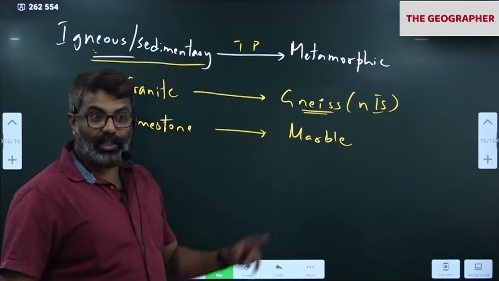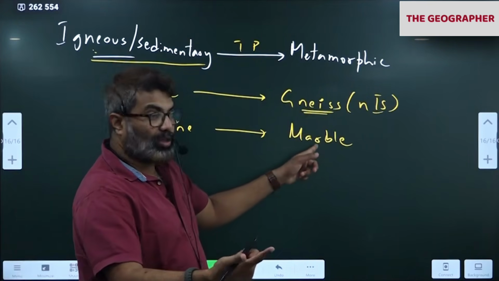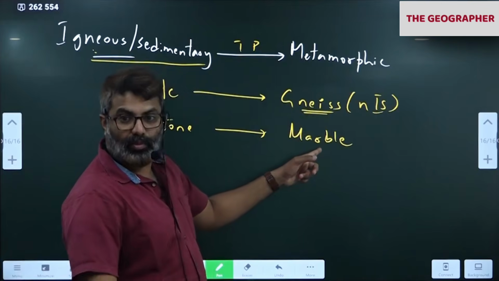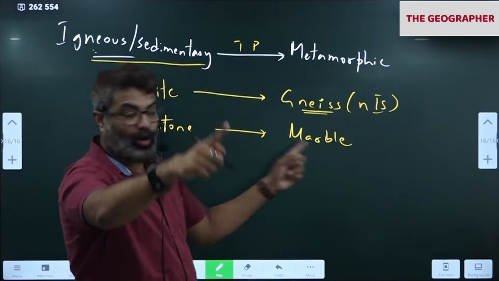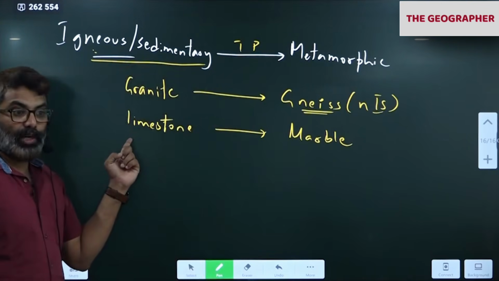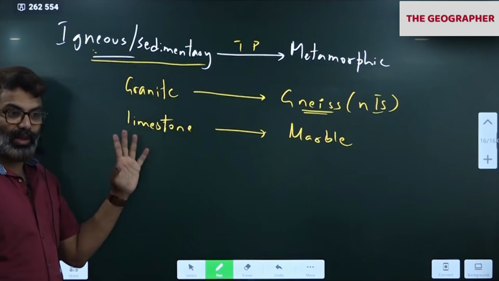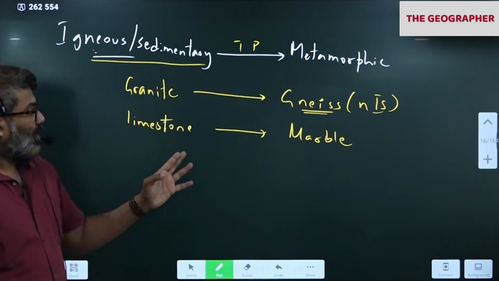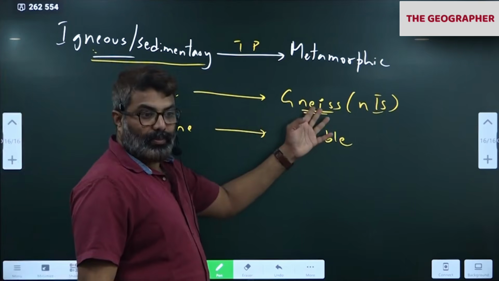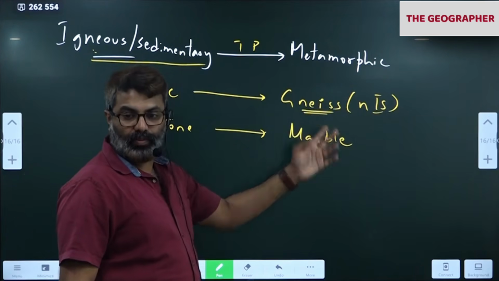You got it? Like this you should know. Like Taj Mahal, which rock is there? Marble. Pyramids were made of what rock? Limestone. Egypt's pyramid. Like that, one word you should know. Okay. So granitic gneiss, Hampi. Like that you should know.